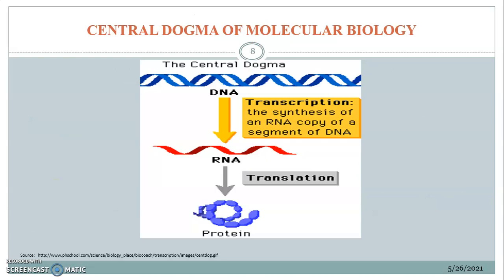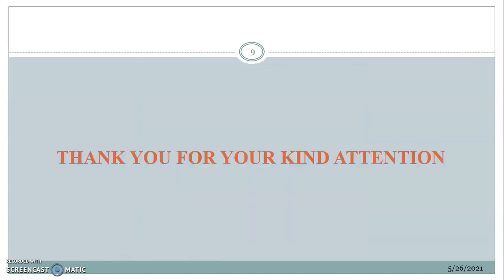So this is just a diagrammatic representation of the central dogma. You have the DNA which can self-perpetuate because of replication. Then there is transcription, the synthesis of an RNA copy of a segment of DNA, and then comes translation, which can synthesize a polypeptide. So this was a very basic video to give you a brief introduction to the concept of central dogma of molecular biology.